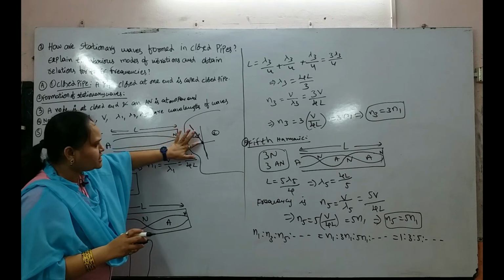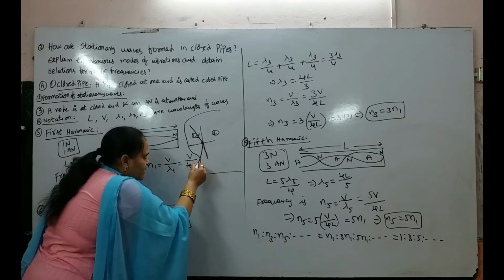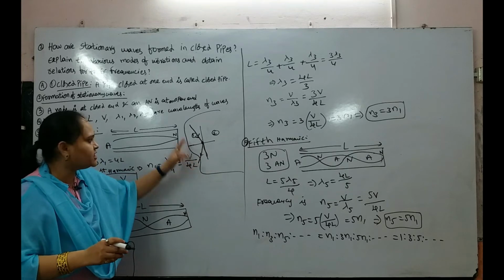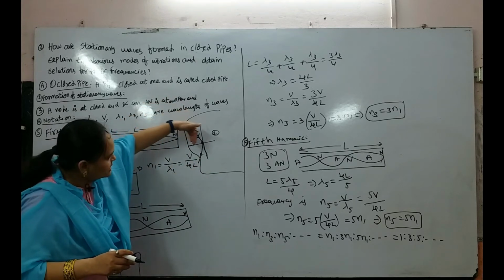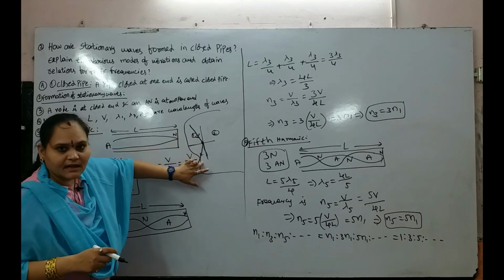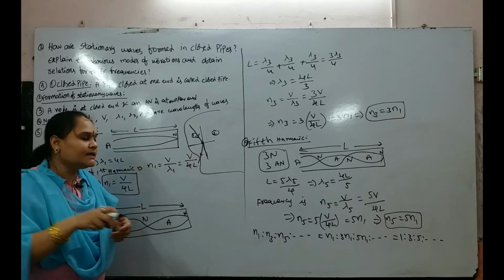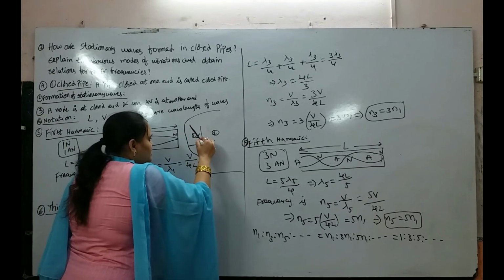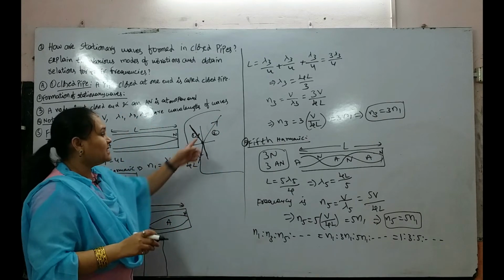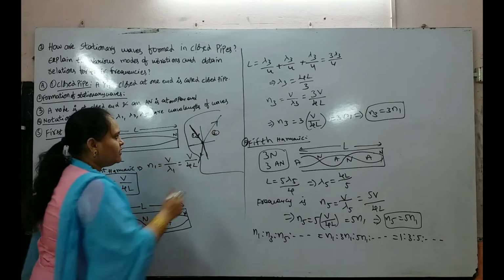The wave enters in this way and it will reflect. That means it moves in the opposite direction. The wave enters in this direction and leaves in the opposite direction. This is the incident, this is the reflection. The wave entering back into the same medium is nothing but a reflection, and the wave entering into another medium is the refraction or transmission.